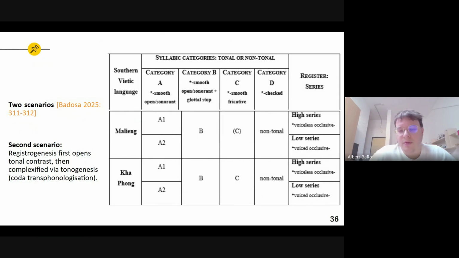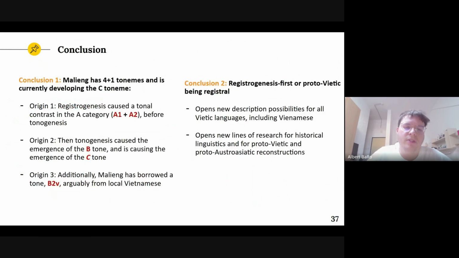So these are the two scenarios: the one with register being tonogenetic, as in the Malieng case, and the one with register not being tonogenetic. And as a final conclusion, Malieng has 4 + 1 tonemes, where one of these is currently being developed, with three different origins that we have explained: registrogenesis, tonogenesis, and borrowing. And the second conclusion is that the registrogenesis first scenario for all the Vietic languages opens new descriptions, including for Vietnamese, and it opens also new lines of research for historical linguistics and for Proto-Vietic and Proto-Austroasiatic reconstructions.